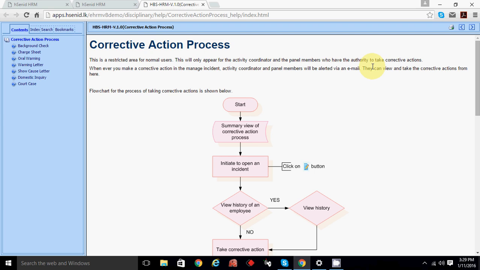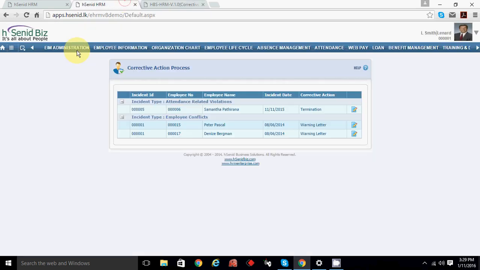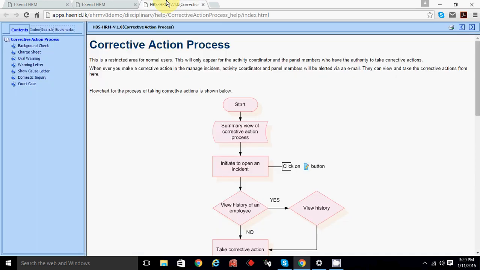In manage incident we just mark the corrective action as finalized. Once you mark it, the coordinator or panel member will be alerted through email. They get an alert and can view and take the corrective action from here.